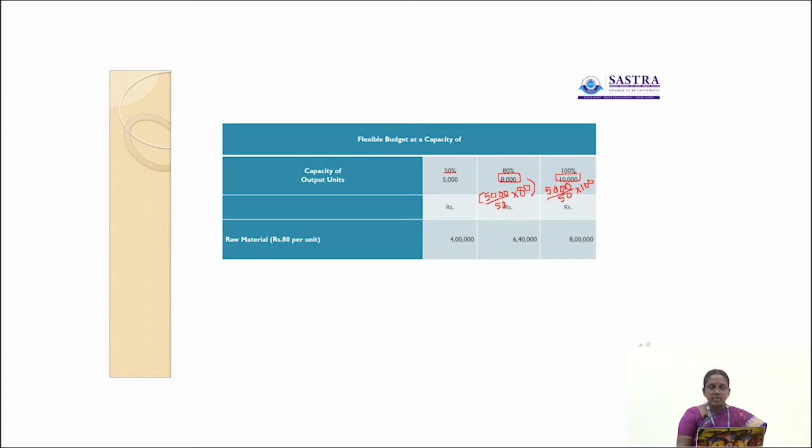Then next one is raw materials. Here the raw material cost is rupees 80 per unit. How many units are produced at 50% capacity level? 5000 units.